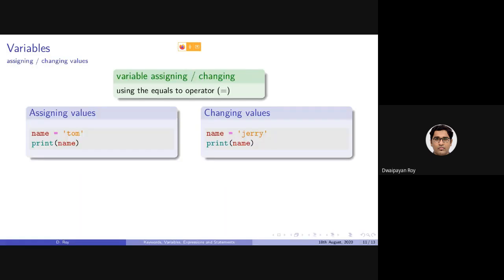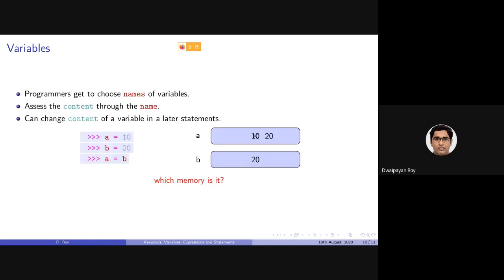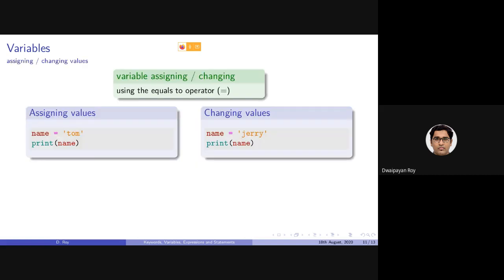Moving ahead. The variables, as we have seen here, need to be assigned with some values, at some point a literal or some other variable. To assign a value, there is a designated operator, the equals to operator, which is the assignment operator.